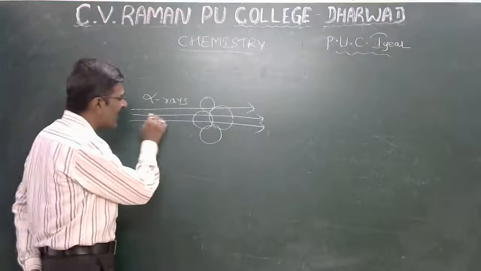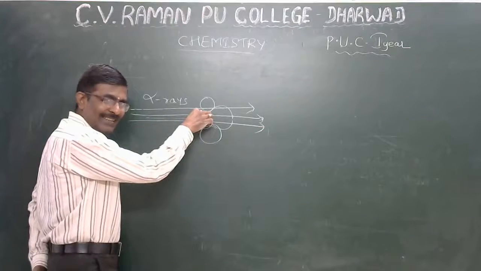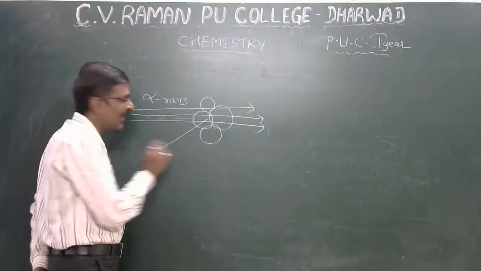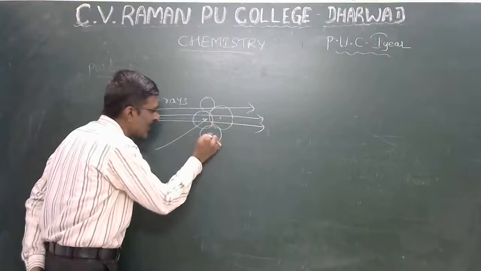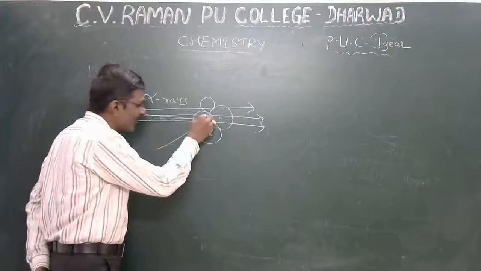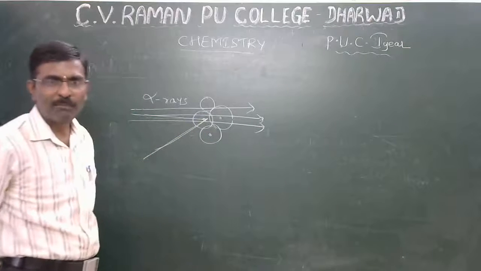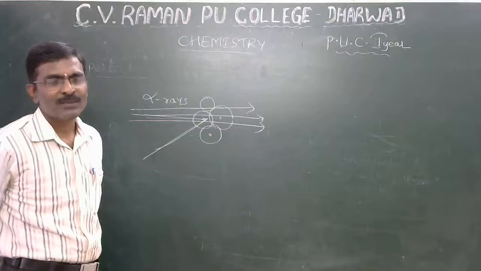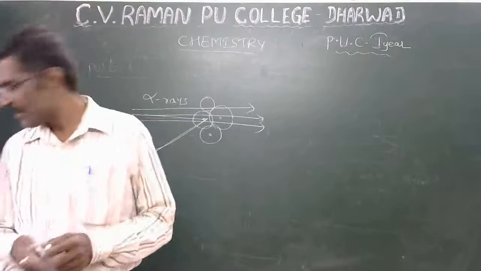Some of the rays distract their path, because the center nucleus has positive particles, protons, and it is a head-on collision and they retract their path. We discussed this last class.